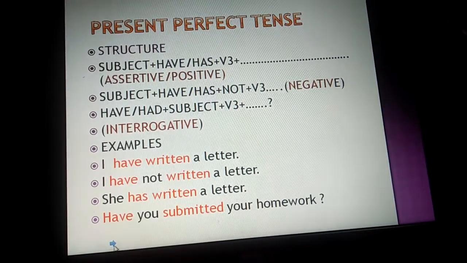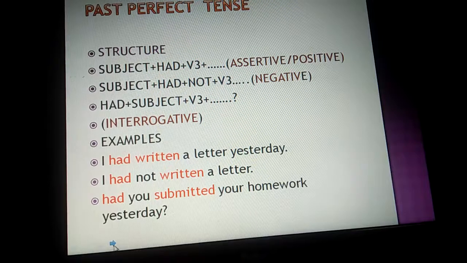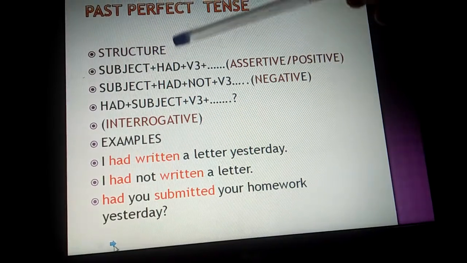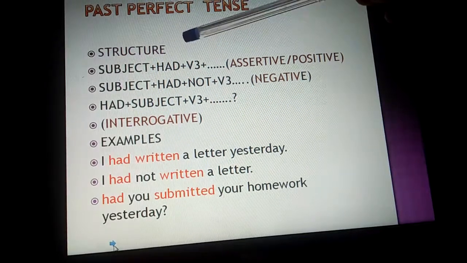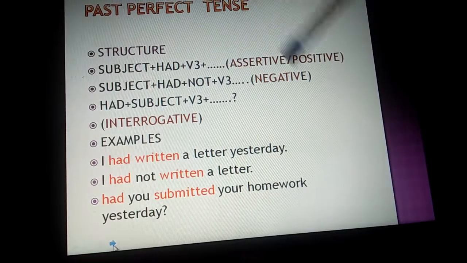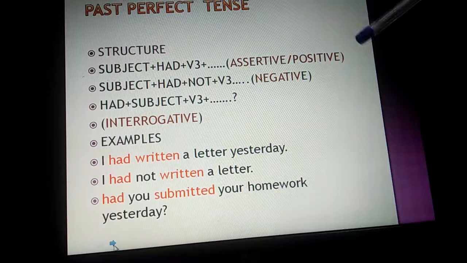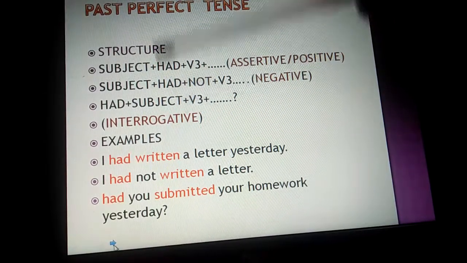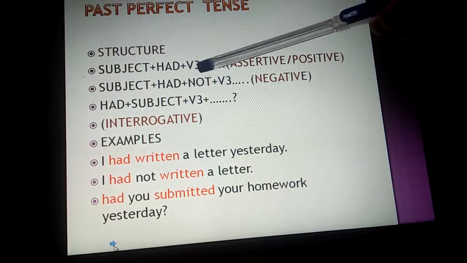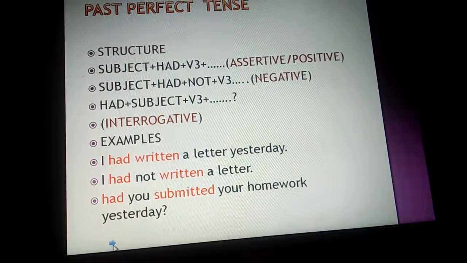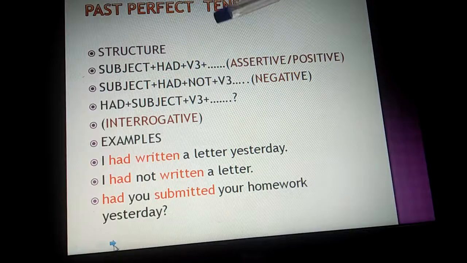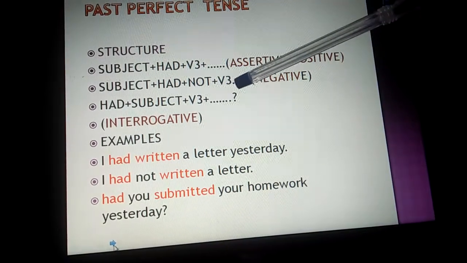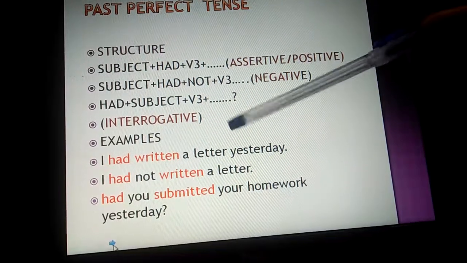Then the next is the past perfect tense. The structure is the same: subject followed by had. Here only had is used, with both singular and plural, and then the V3 form followed by the remaining part of the sentence. So wherever you find has, have, had and the V3 form of the verb, that shows that the action is completed. We use this tense for showing that the action is completed.